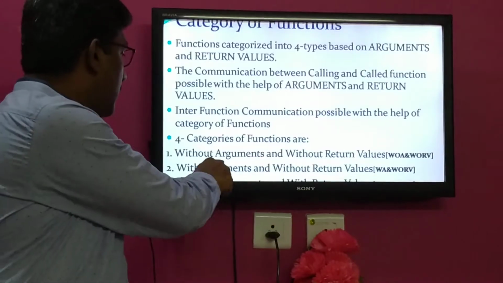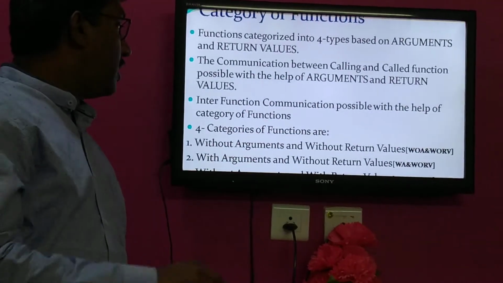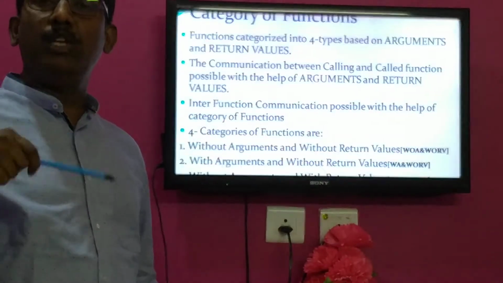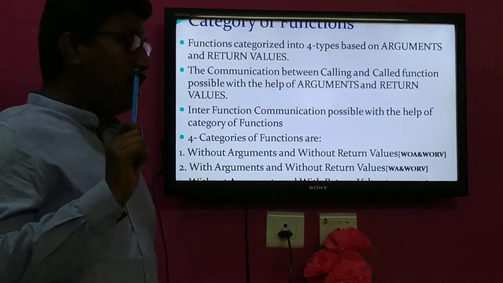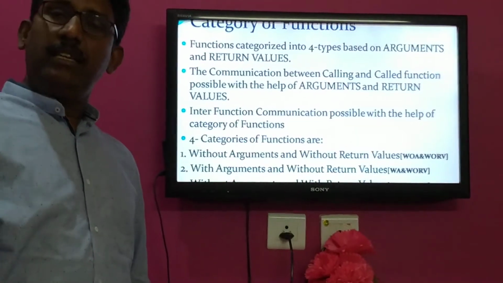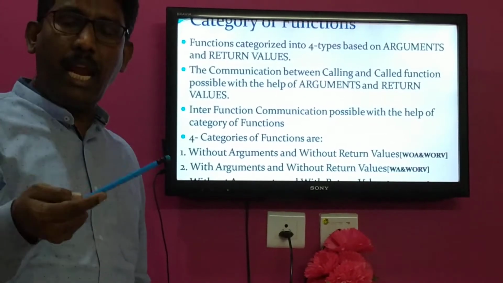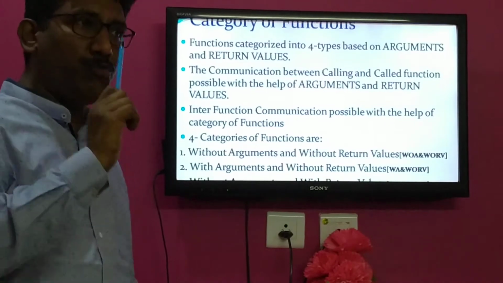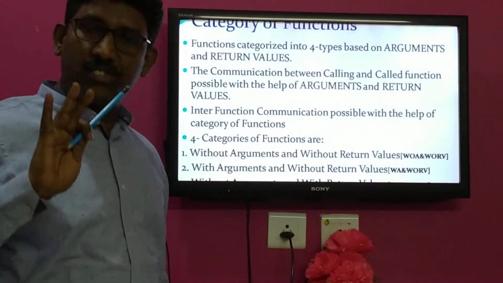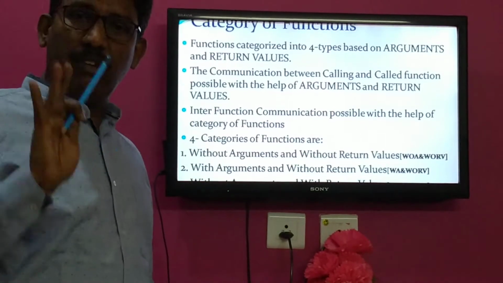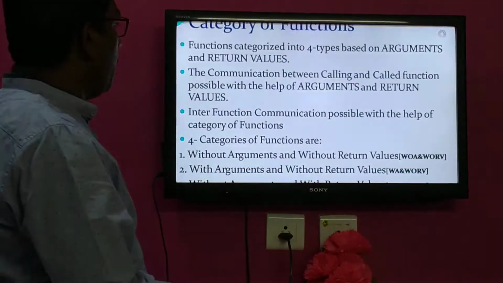The third category, which is not visible here, you can see in the next slide. The third one is without argument, WOA, and with return value, WRV. And the fourth one is with argument and with return value, WA and WRV. These are the 4 categories of functions. With the help of these categories of functions, we can establish communication between different functions. That is called inter-function communication, which we are going to see one by one.